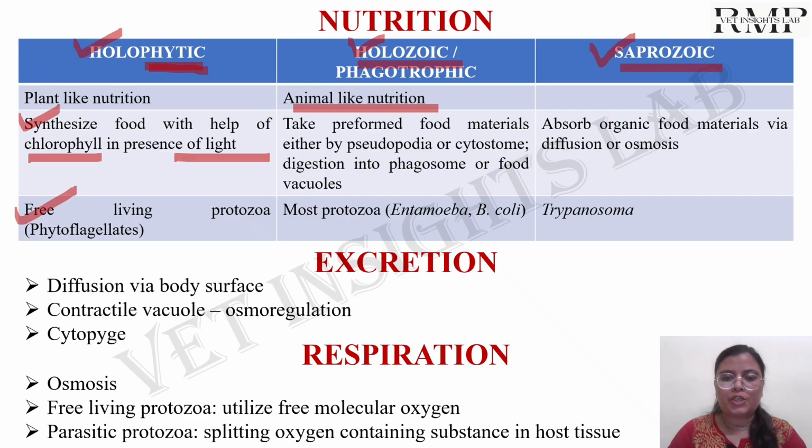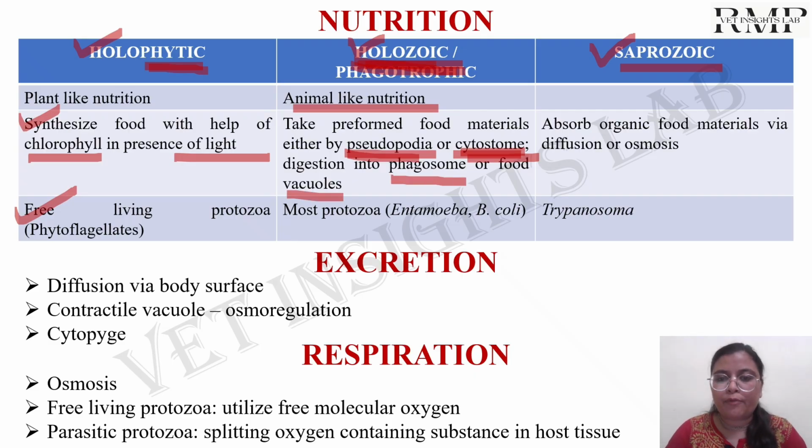So holozoic type of nutrition means they will be taking the preformed food either with the help of the pseudopodia, that is the temporary structures, or with the help of the mouth opening, that is known as cytostome. And these are the structures used for taking the food. Once the food will be taken inside the body, it will be digested in the phagosomes or the food vacuoles.